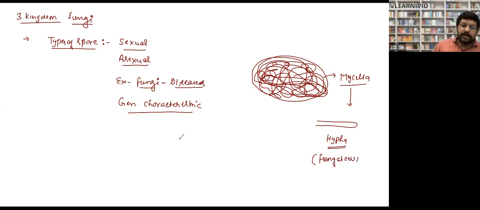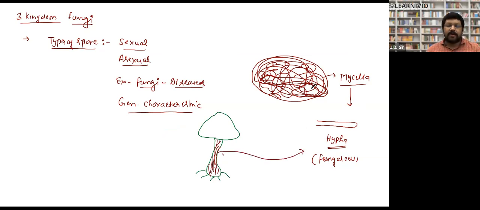Look, if you see a mushroom, you must have eaten it. Suppose this is a button mushroom. This mushroom is not just solid or made up of cells. It is also made up of thread-like structures. You will see and feel these thread-like structures. These are called what? Hypha. Here the hypha are loose, and here the hypha are compact, but all fungi are made up of hypha. Clear?